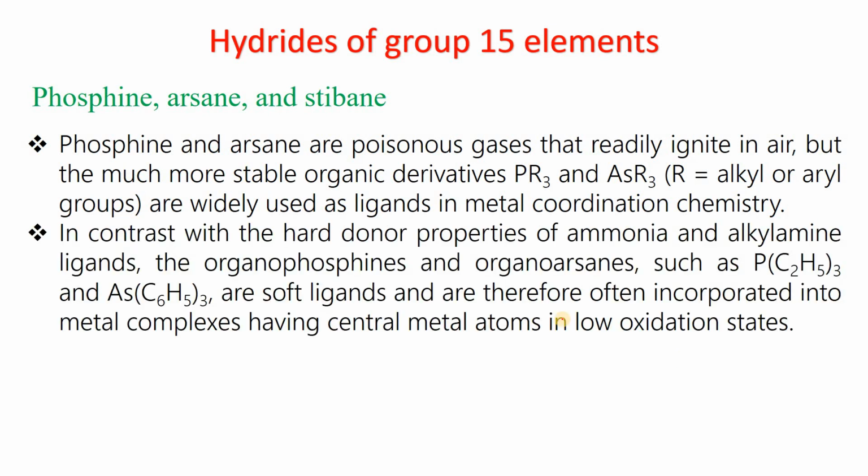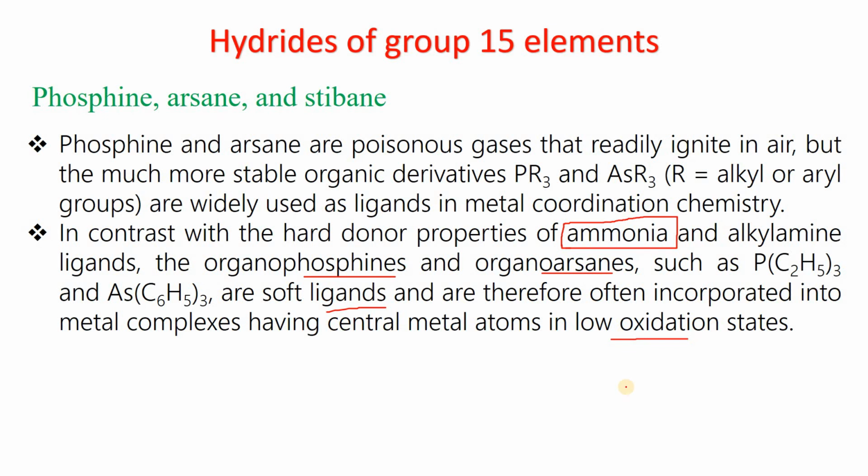In contrast with the hard donor properties of ammonia, as we know, ammonia is a hard ligand because the donor element is nitrogen, which is considered hard according to the HSAB principle. Alkylamine ligands, and organophosphines and organoarsines such as P(C2H5)3 and As(C6H5)3, are soft ligands and are therefore often incorporated into metal complexes having a central metal atom in a low oxidation state.